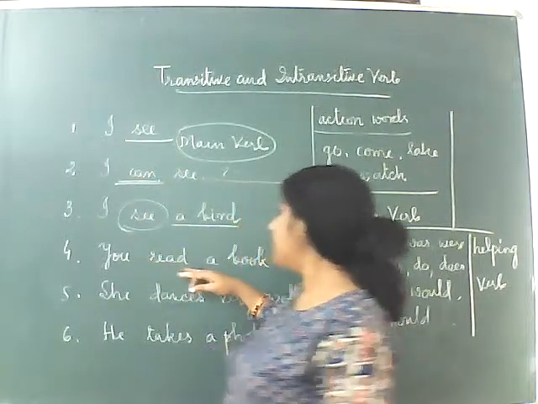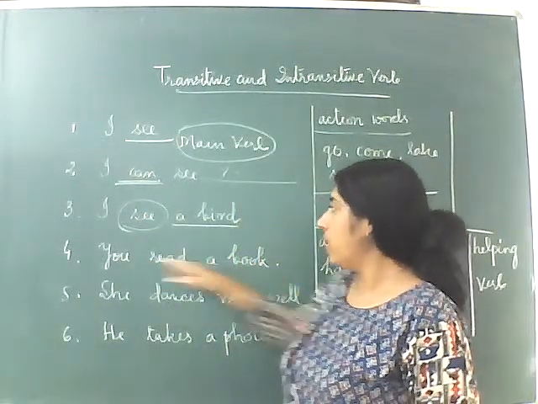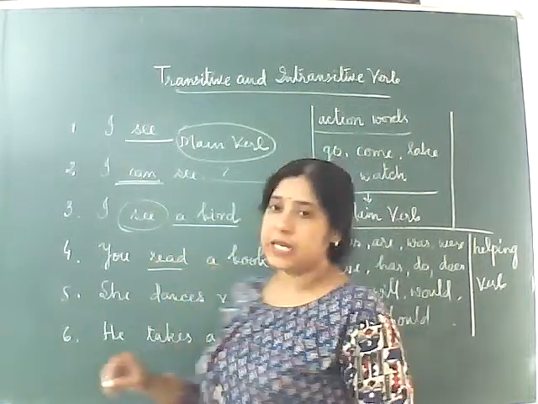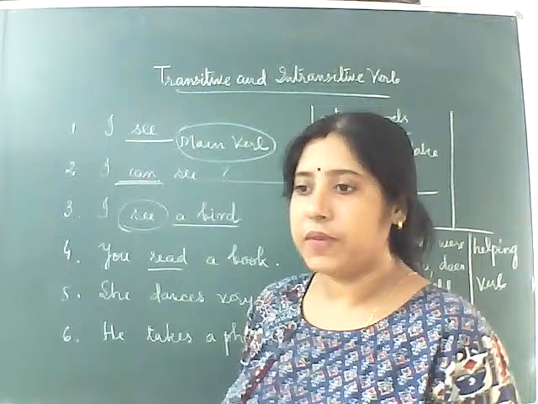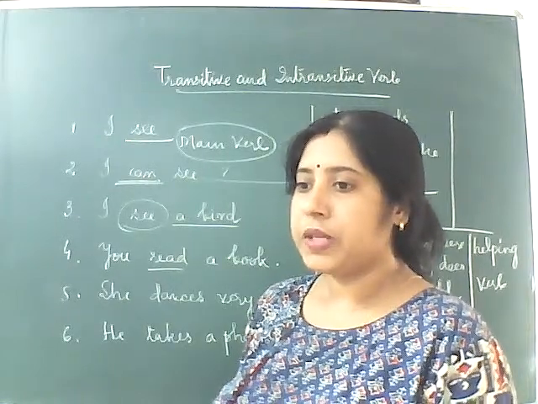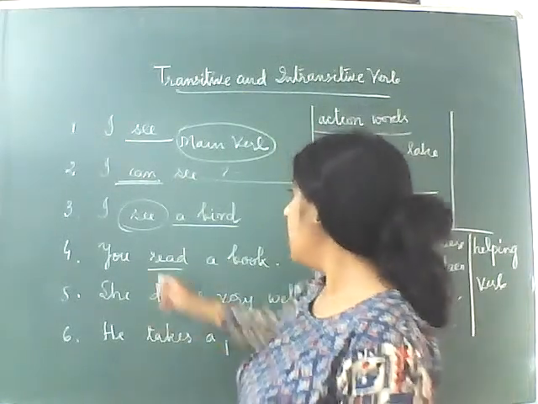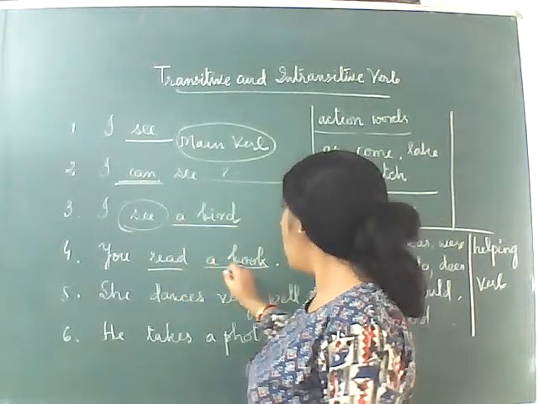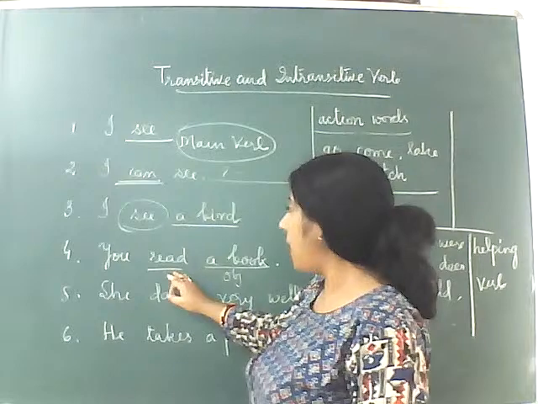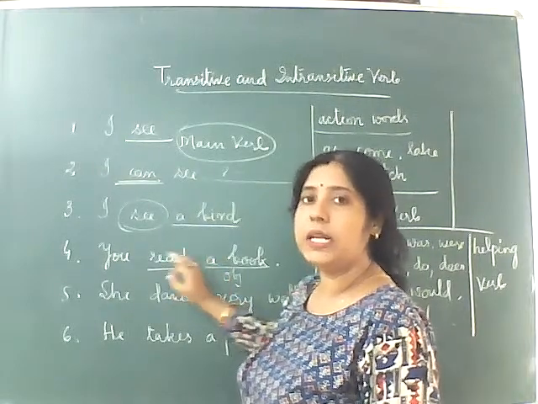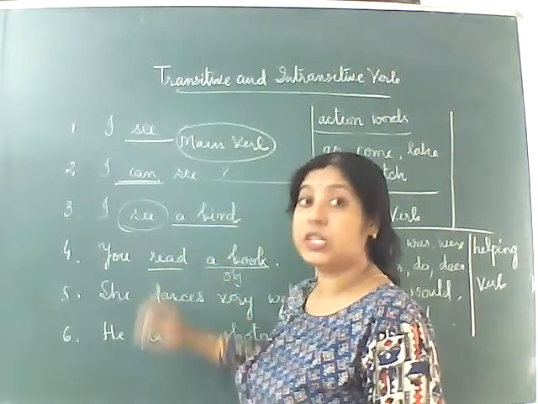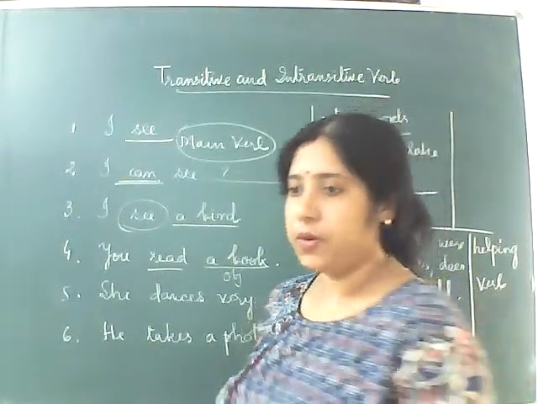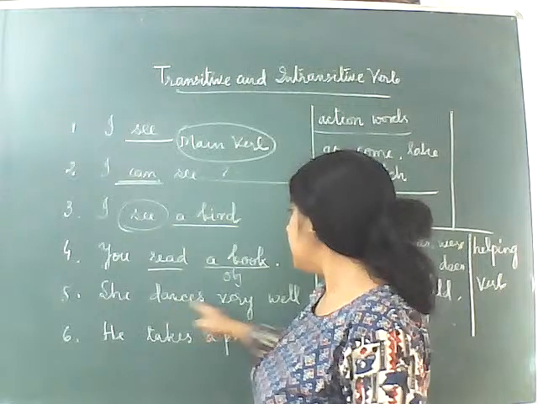Okay, next one: you read a book. So here, what kind of verb is it? Can you write it down? You read a book. Read is the main verb and a book is the object. This verb followed by an object is called a transitive verb. And a verb that has no object is what? An intransitive verb. Okay? So, she dances very well.